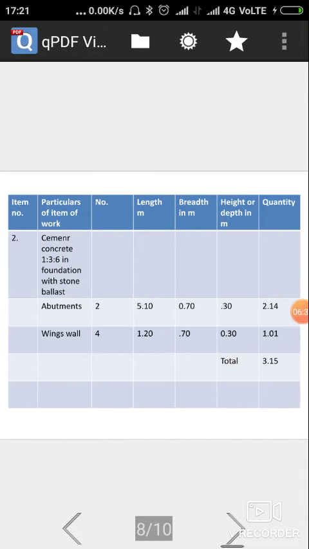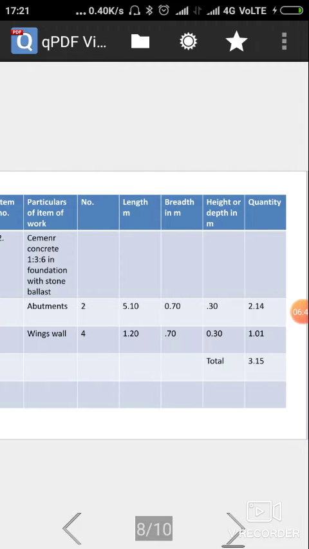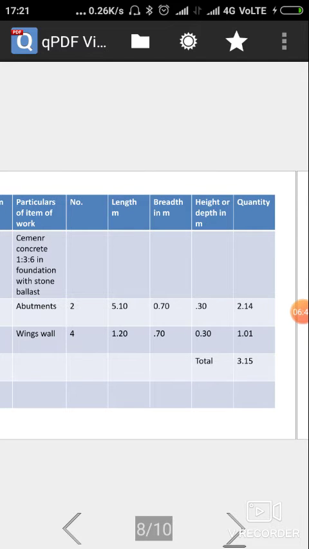Next, cement concrete in foundation. For the abutment, there are 2 abutments. Length will remain the same, 5.10. Width of foundation will be 0.70 meter, and depth is 0.30 meter.